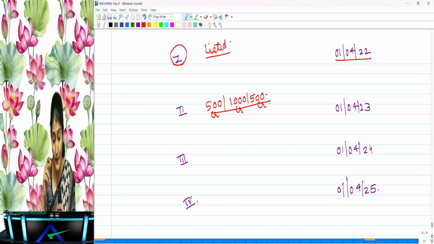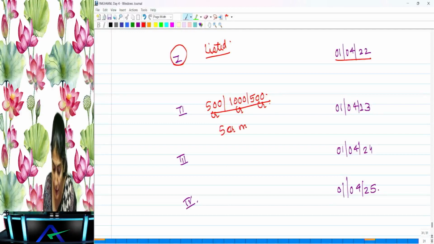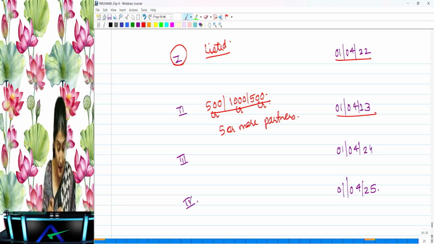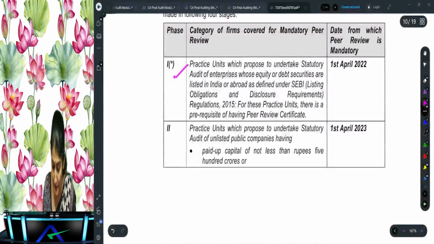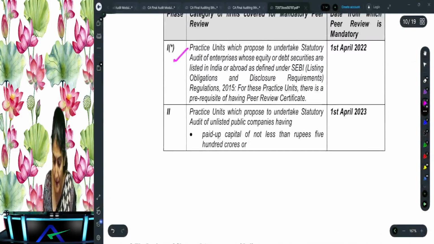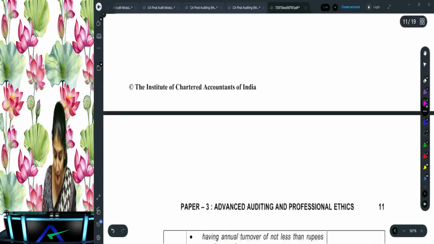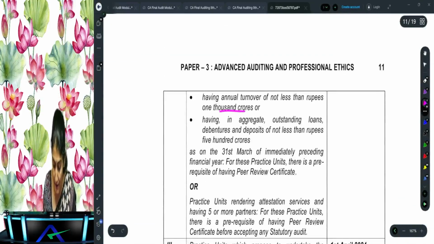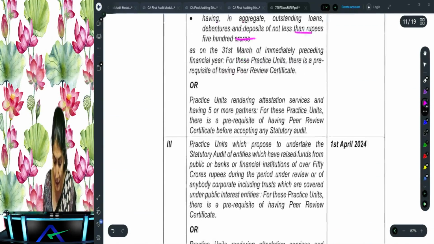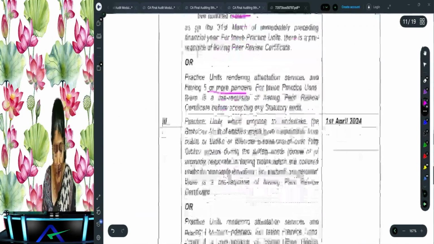Then what does it say? Or your practice unit is having 5 or more partners. Then what is the mandate over there? From 1st April 2023. Then what does it say? If it has raised funds, so Phase 1, in case it is listed, equity or debt, that is Phase 1. Then what is Phase 2? 500 crore, 1000 crore, or 500 crore. Or 5 or more partners. Then you are coming under Phase 2.